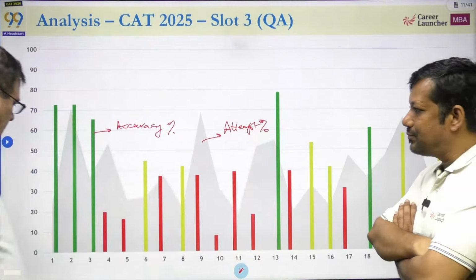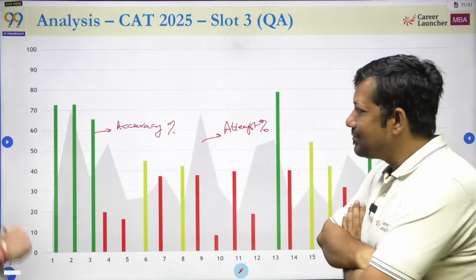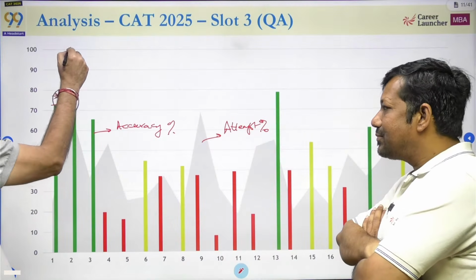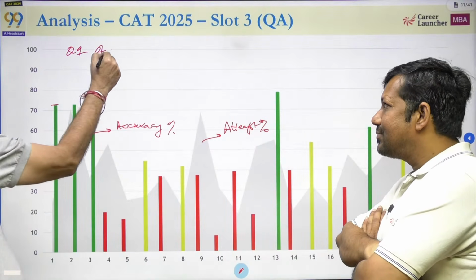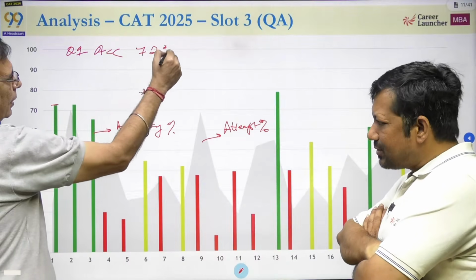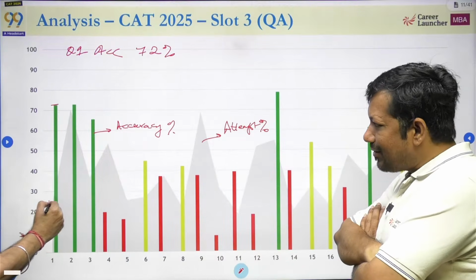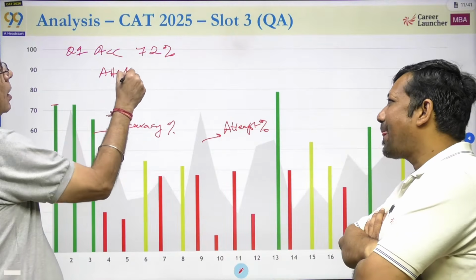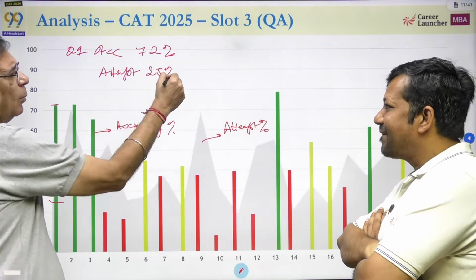Okay. Now, I want you to look at question number 1. Attempted accuracy, question number 1 has an accuracy of how much? 73%. But what is the attempt? 25%. What does this mean?